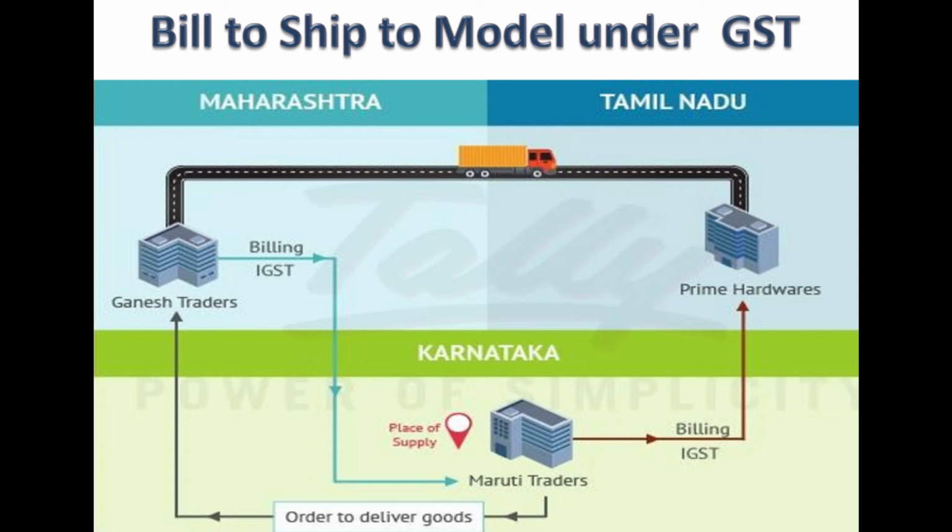And there was initially a purchase order or a contract from Maruti Traders to Ganesh Traders, indicated in a black arrow. Have you understood the transactions? Ganesh Traders is going to charge IGST to Maruti Traders located in Karnataka. Maruti Traders in effect will charge IGST to Prime Hardware, who is located in Tamil Nadu, right? That's how the transactions will take place, and the delivery of goods will directly happen from Maharashtra to Tamil Nadu. If you have understood this slide, we move on to the next slide.